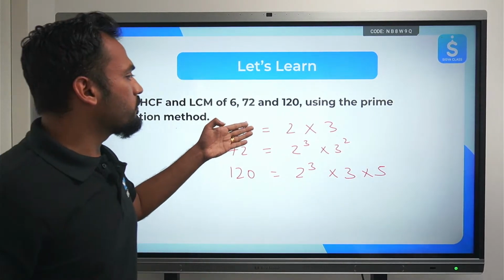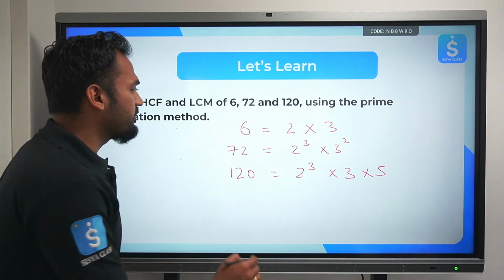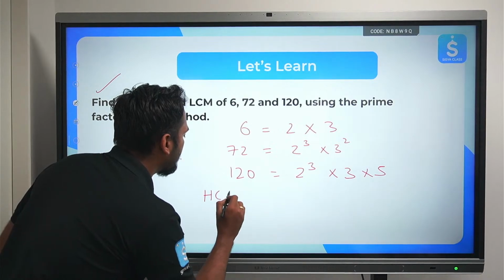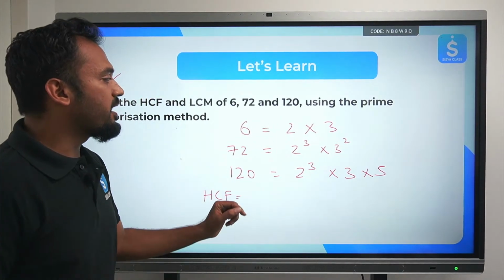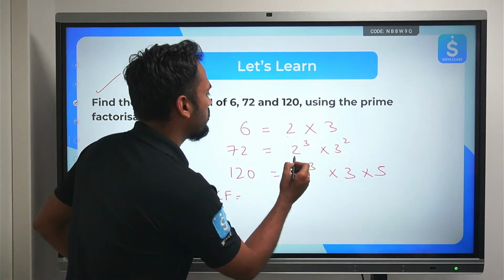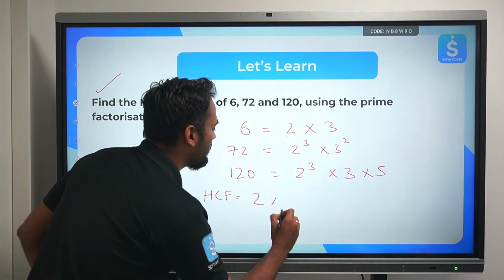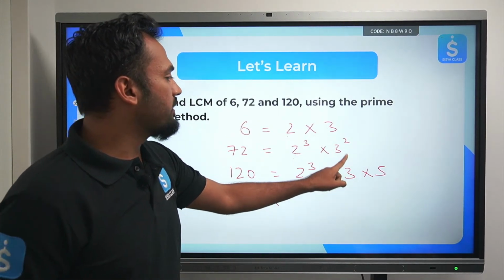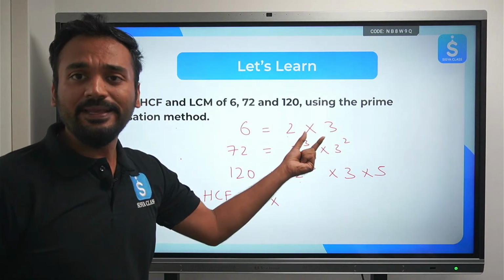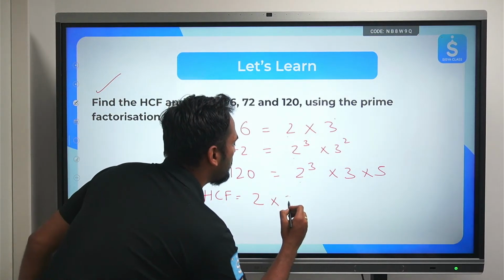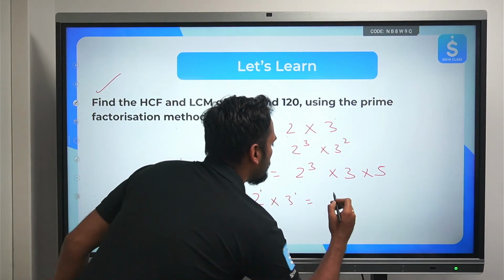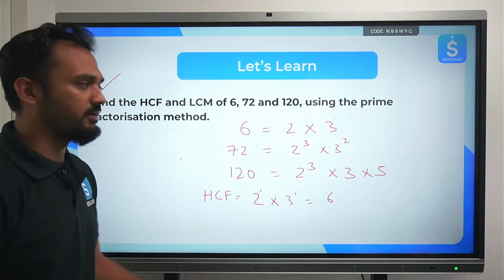Now we need to find out the HCF first. To find out the HCF, we will only select the common factors. The common factors are 2, 2 cube and 2 cube. The smallest common power of 2 is 2, so 2 I will select. 3, 3 square and 3 is common, and the smallest power of 3 is 1. I will select 3 to the power 1. So the HCF is 2 into 3, 6. That's it.